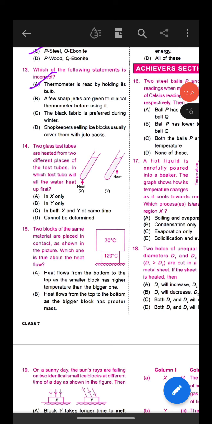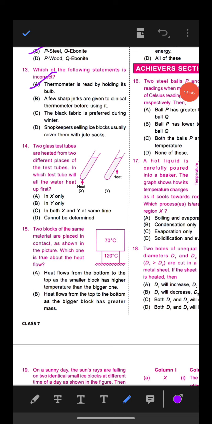Question number 14. Two glass test tubes are heated from two different places of the test tubes. In which test tube will all the water heat up first? Option A, in X only, option B, in Y only, option C, in both X and Y at the same time, and option D, cannot be determined. Okay, so option A